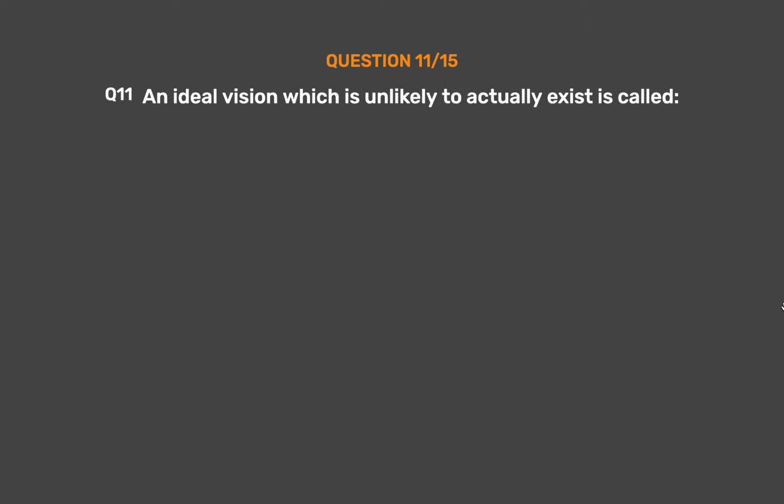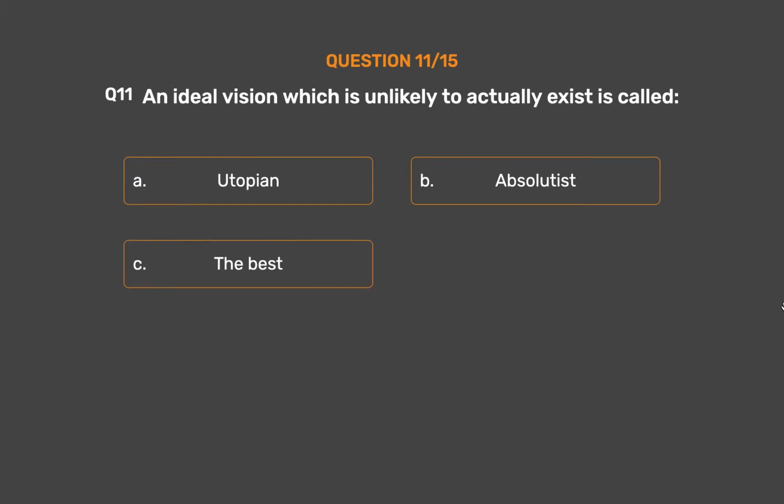Question number 11. An ideal vision which is unlikely to actually exist is called Option A. Utopian. Option B. Absolutist. Option C. The best. Option D. None of them.